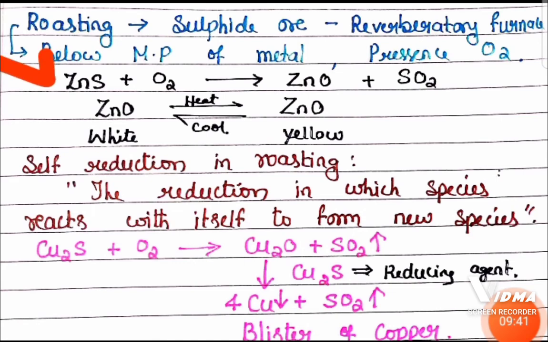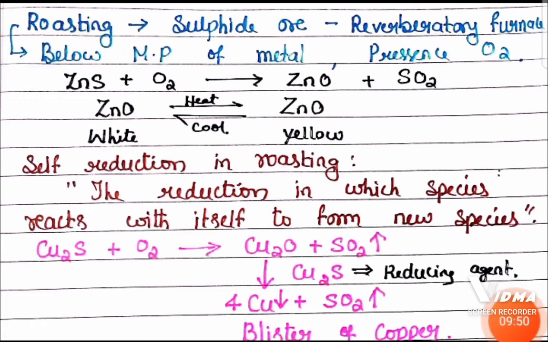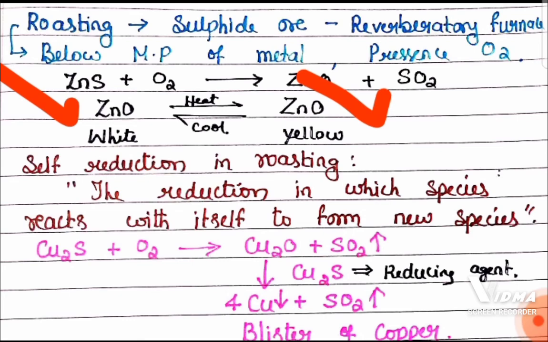So for example, zinc blende, when you heat in a reverberatory furnace in the presence of oxygen, is going to form zinc oxide. Now that zinc oxide is white when you cool it, and when the temperature is high, in the hot condition, zinc oxide appears yellow in color, remember.